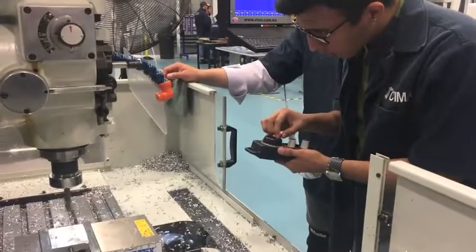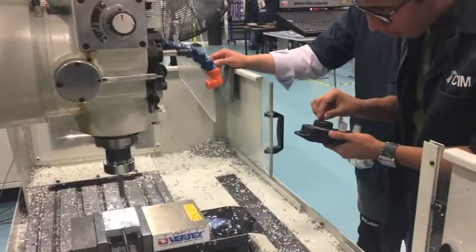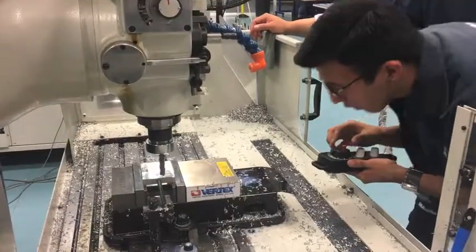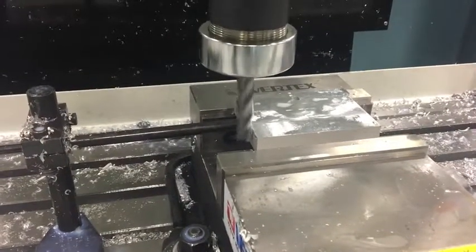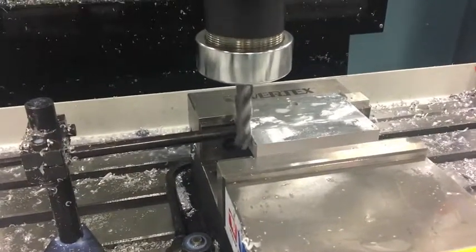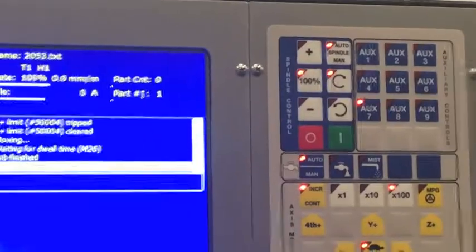The next step is to establish our zero piece in the x-axis by touching our piece with the tool in one of the faces of the piece according to the x-axis. Now we need to repeat this process for the y and z axis. We have the absolute zero.